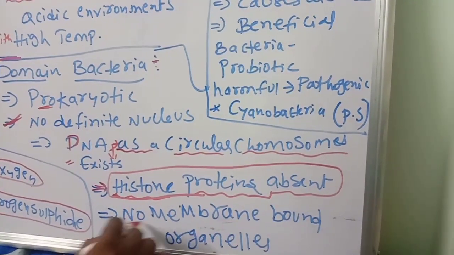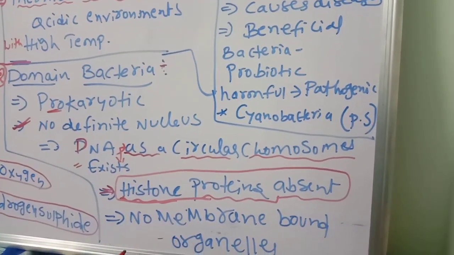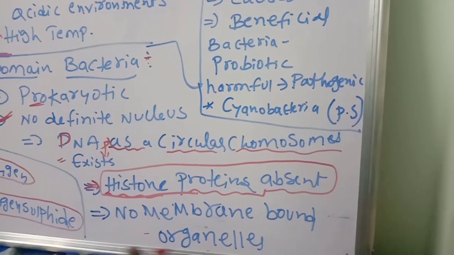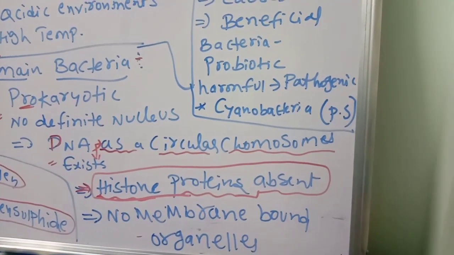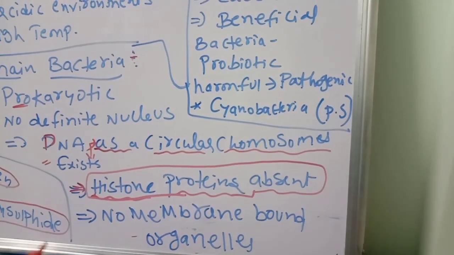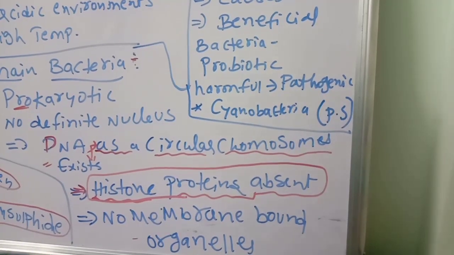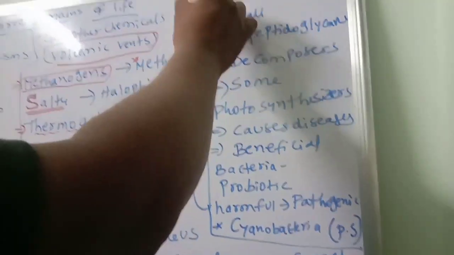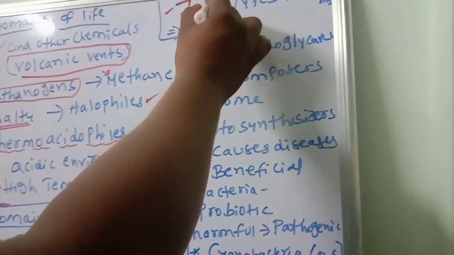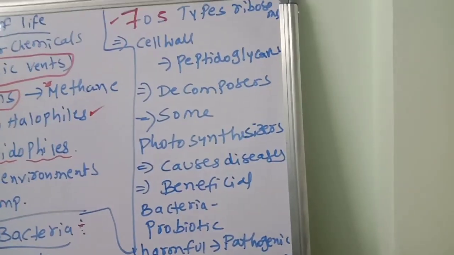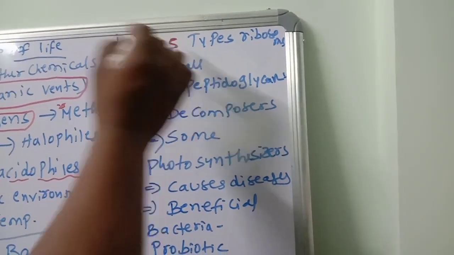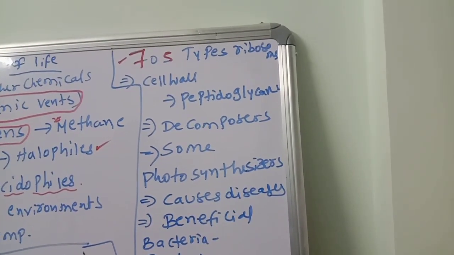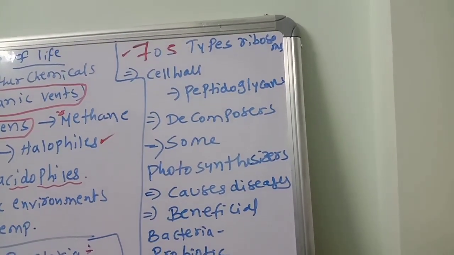And no membrane-bound organelles, you know, mitochondria, Golgi complex, endoplasmic reticulum, that kind of all organelles are absent. Then which type of organelles are there? Only 70S type. What is S? S is the Svedberg unit. So 70S type of ribosomes are present.